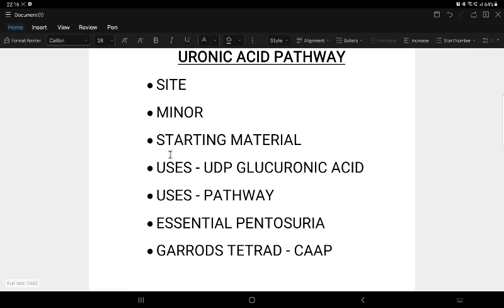So this glucose 6 phosphate is converted into the activated form of glucose, which is UDP glucose. This UDP glucose undergoes oxidation at the C6 position, giving rise to UDP glucuronic acid.